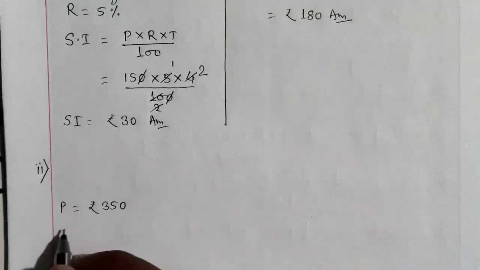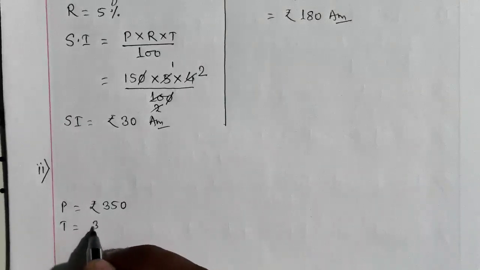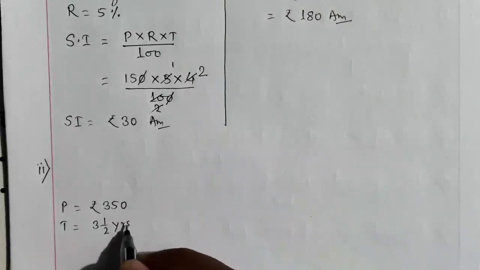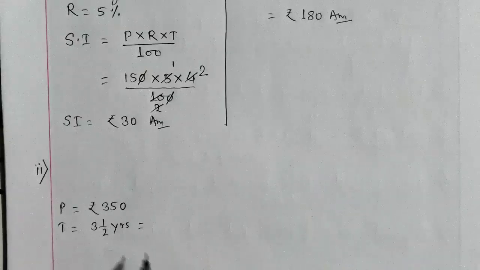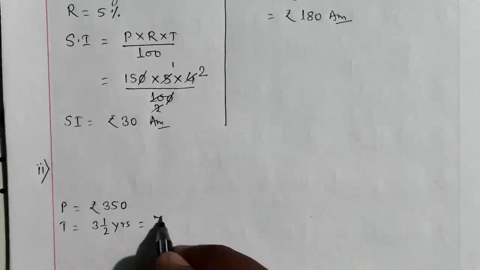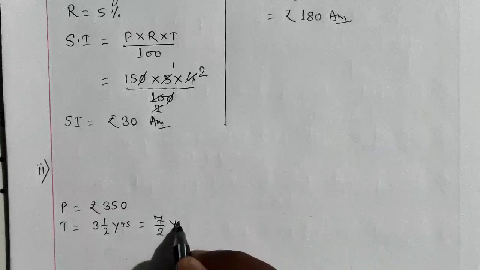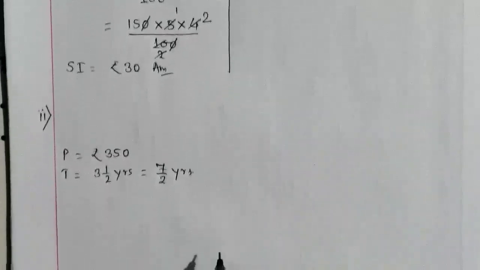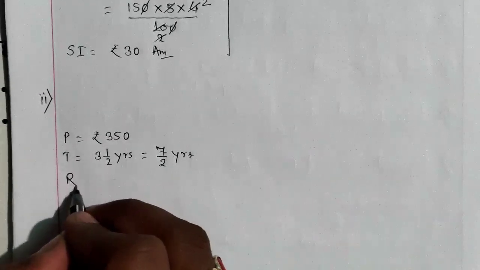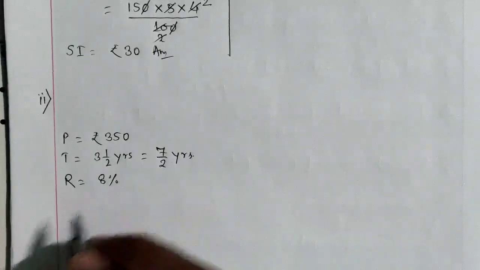Time will be 3.5 years. We will convert this into an improper fraction: 2 threes are 6 plus 1 is 7. It will be written as 7 by 2 years at 8%. It means the rate is given. Rate is equal to 8%.